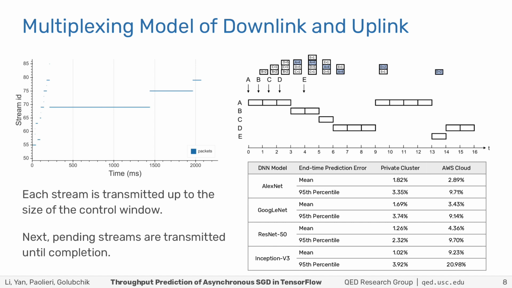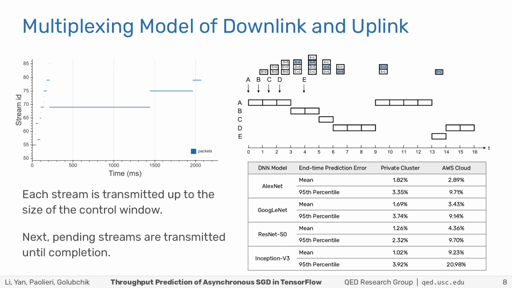We generated this figure by capturing the network traffic with tcpdump during one training step of the AlexNet neural network and analyzing HTTP2 frames in the captured traffic. We observed that in the implementation of HTTP2 used by gRPC, streams smaller than the flow control window are transmitted until completion and exclusively.